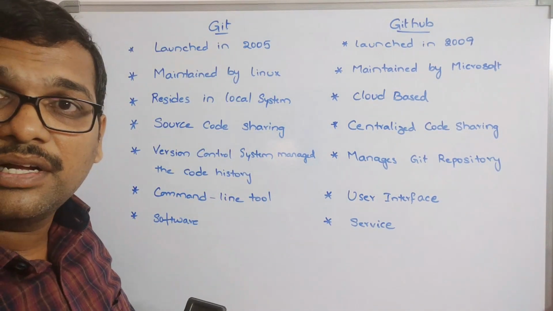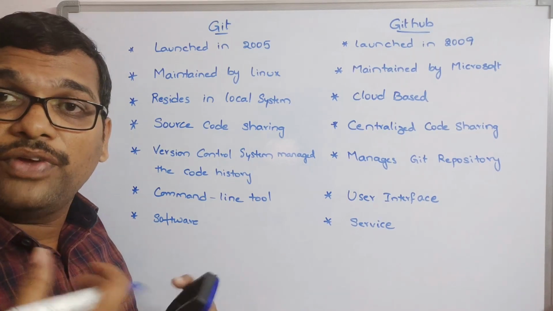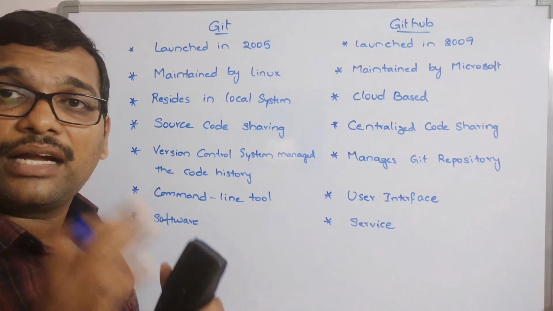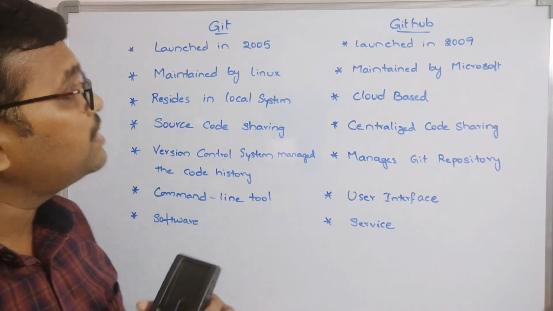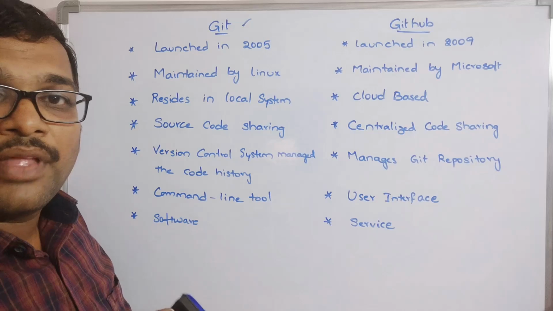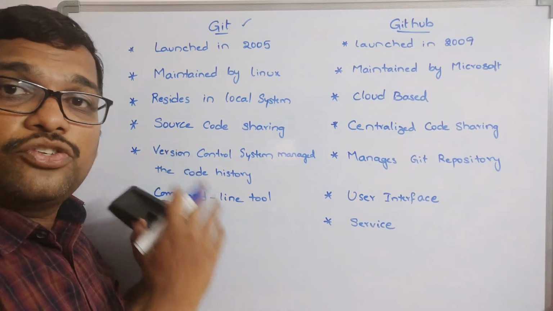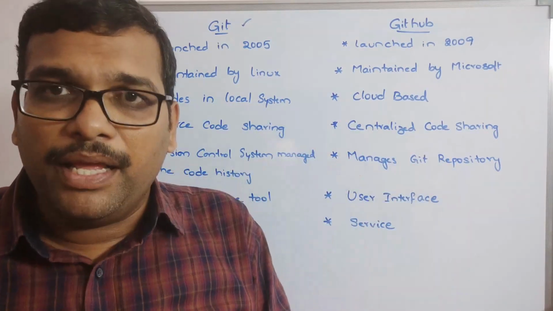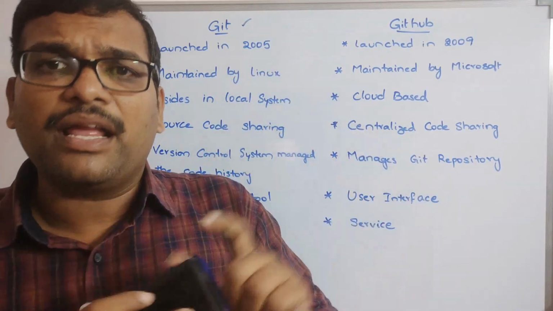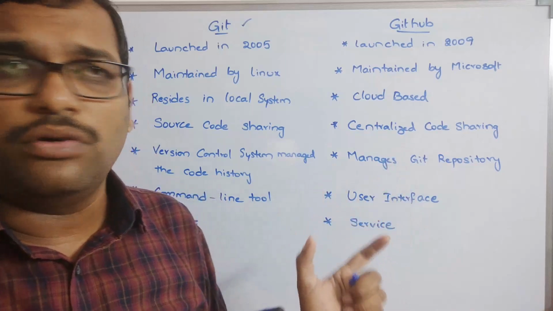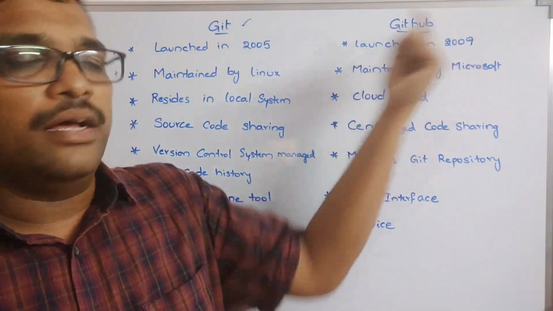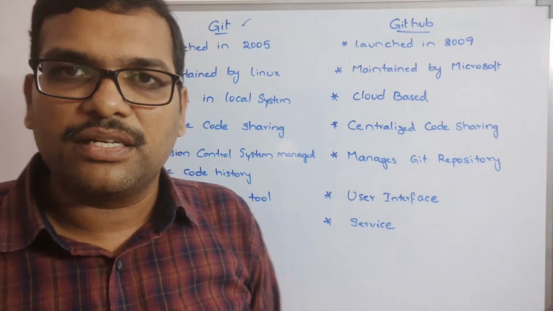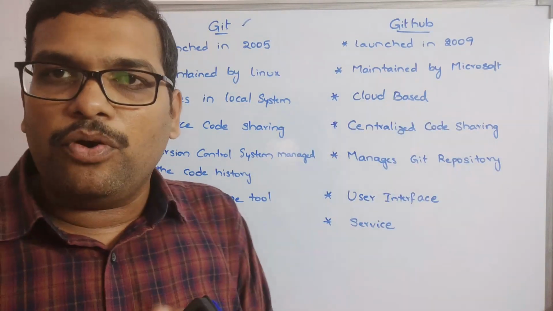GitHub is a service. Whatever source code we are writing will be available in the local systems and maintained in repositories with the help of Git. And making the complete source code centralized, that means making it available to the public so that any developer can access our source code, will be maintained by GitHub, and it is cloud based. That's why we call it cloud based. So this is web hosting, right?